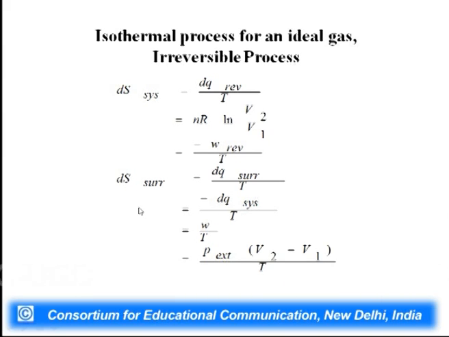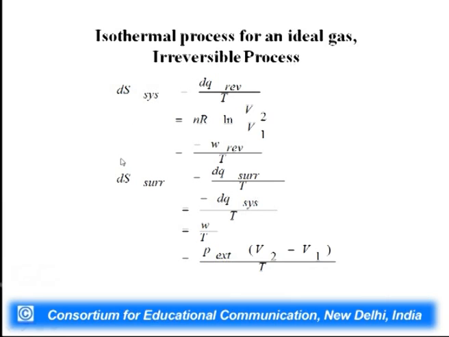Now, suppose that the same isothermal process is carried out in an irreversible manner. In that case, how are we going to calculate delta S system and delta S surrounding?